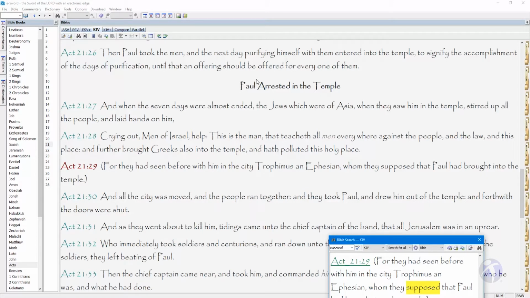Starting in verse 27, we see, "And when the 7 days were almost ended, the Jews which were of Asia, when they saw him in the temple, stirred up all the people, and laid hands on him, crying out, 'Men of Israel, help! This is the man that teacheth all men everywhere against the people, and the law, and this place. And further brought Greeks also into the temple, and hath polluted this holy place.'